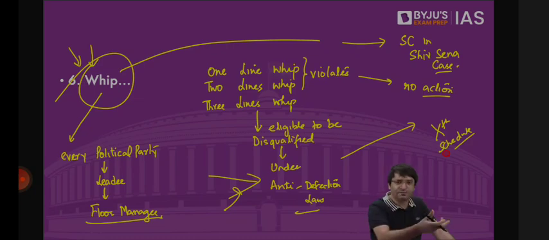In Rajya Sabha, their whip is Derek O'Brien. So whatever Derek O'Brien says will have to be abided by their MPs. Because Derek O'Brien is basically telling the position of the party to its MPs. Whatever Mamta Didi and Abhishek Banerjee decide, that is communicated to MPs through Derek O'Brien. Clear? Every political party has a whip.